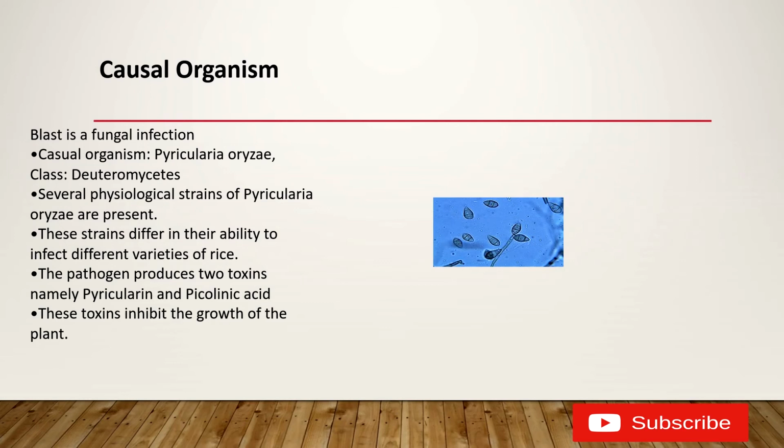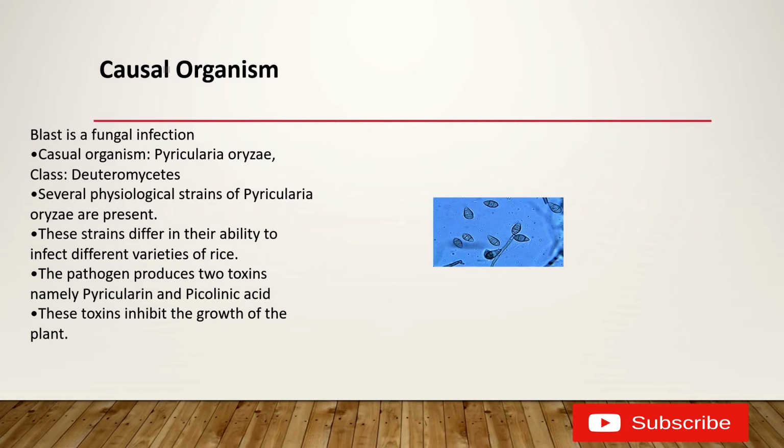There are several physiological strains of Pyricularia oryzae present, and these strains differ in their ability to infect different varieties of rice, which means different strains affect different varieties of rice. And what are the toxins produced by the causal organism Pyricularia oryzae? They are pyricularin and picolinic acid.